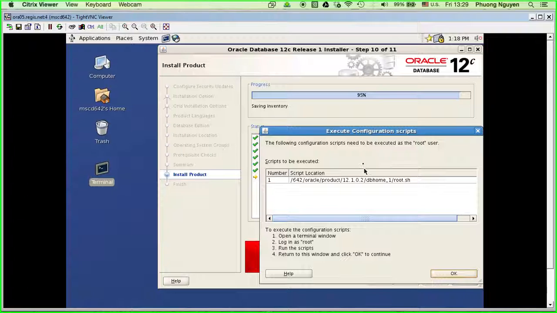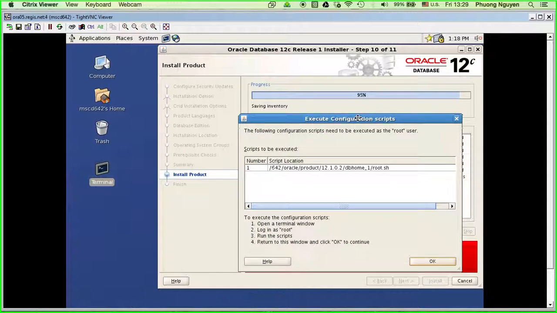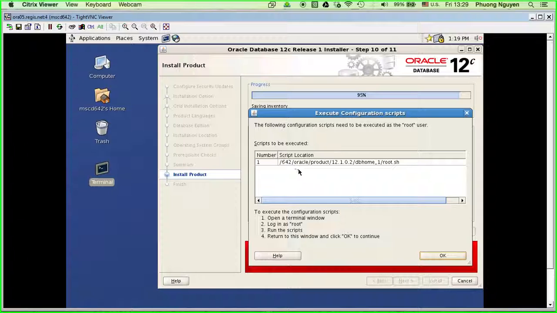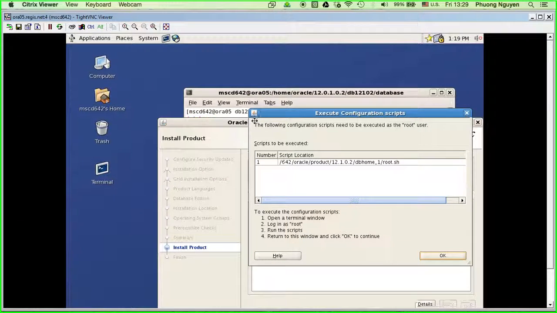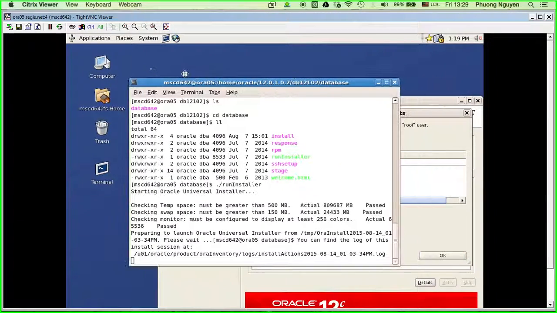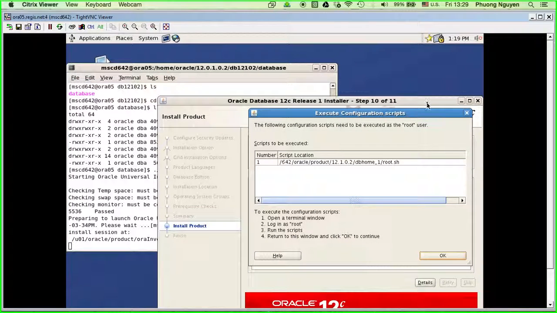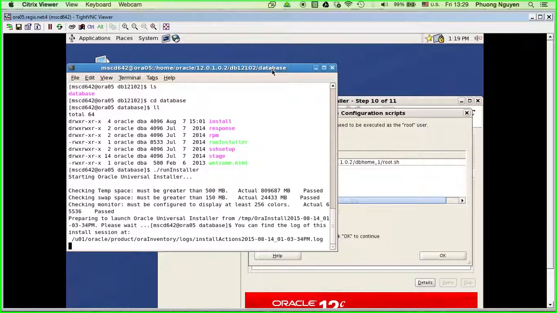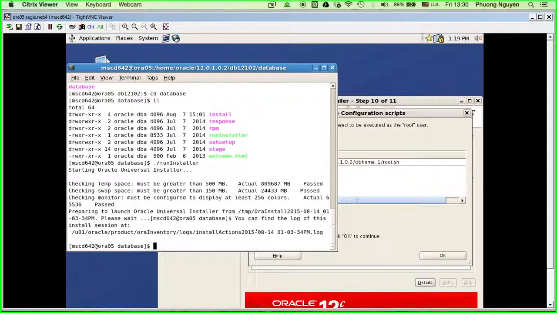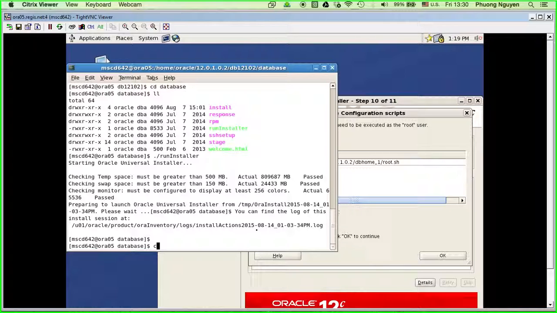Okay, so right now on the screen it asks me to run this file, root.sh. I'm going to go back to the terminal, and I'm going to change my directory to the root again.